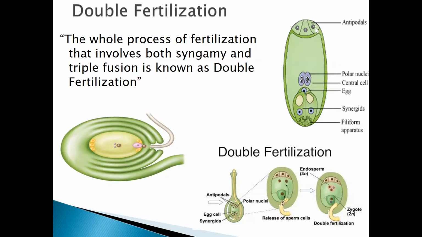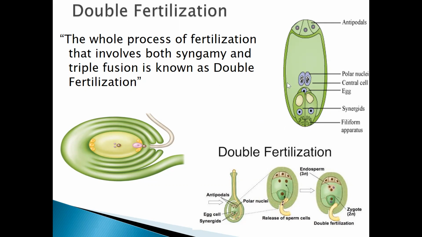Good afternoon, students. Until yesterday, we studied the megaspore and its formation, that is megasporogenesis. We also studied the embryo sac structure: the antipodal cells, polar nuclei, central cell, egg, synergids, and filiform apparatus, and the different functions they perform to help in the process of fertilization.